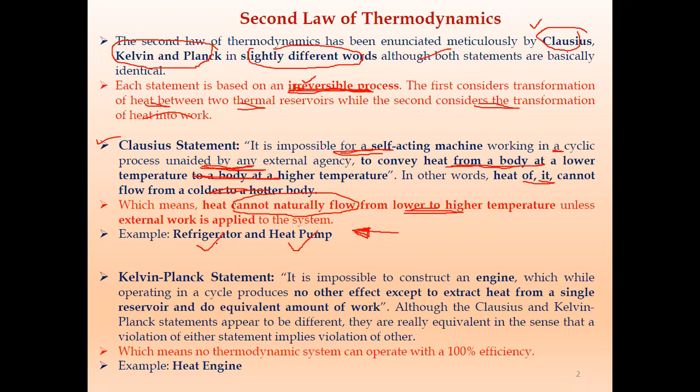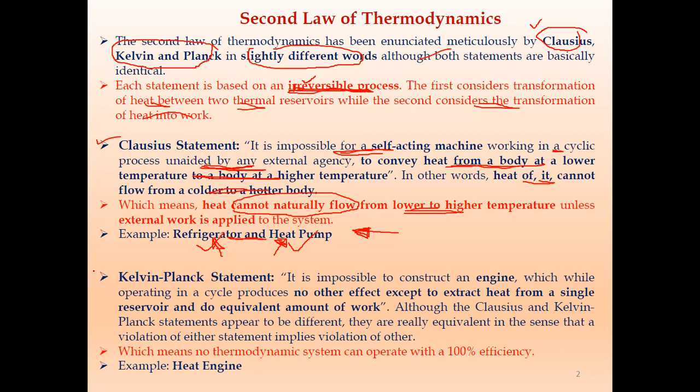So examples of the Clausius statement are the refrigerator and the heat pump. In a refrigerator the desired effect is cooling, and in a heat pump the desired effect is heating.